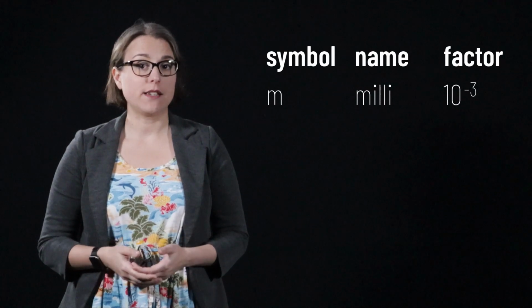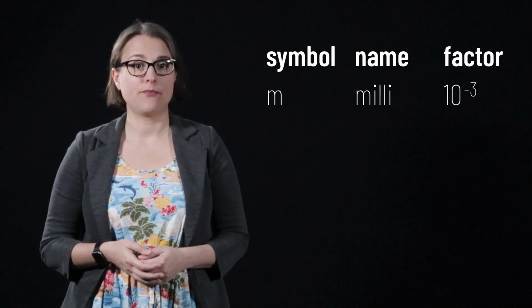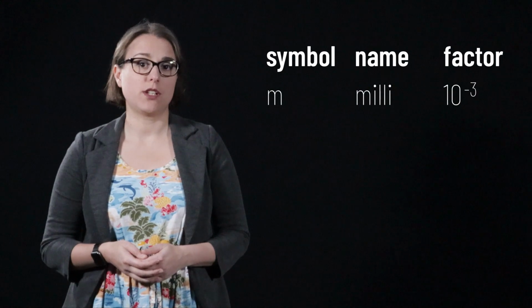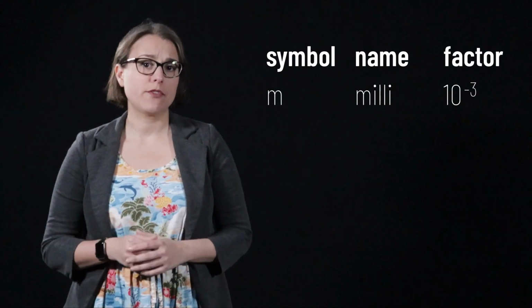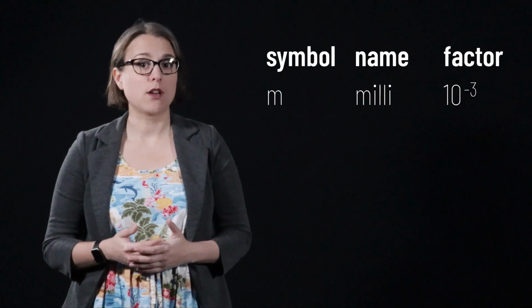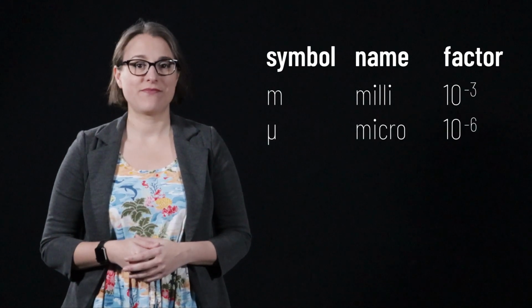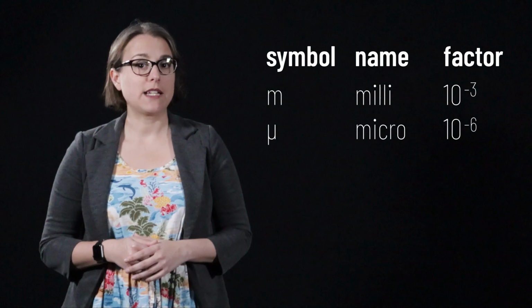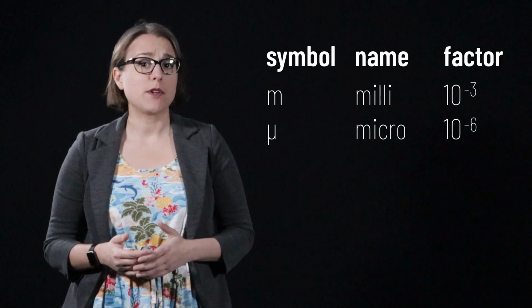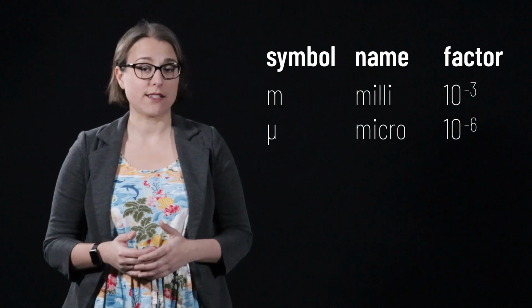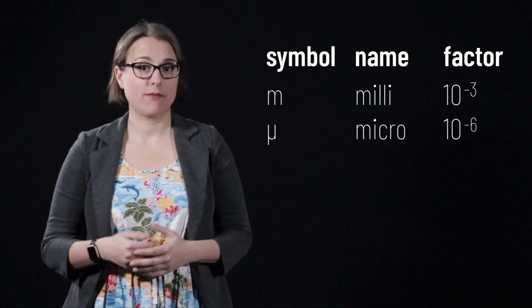The prefix milli, defined by the lowercase letter m, is used to define a multiplication by 10 to the negative 3, 1,000th. You may be familiar with the unit of 1 millimeter, 1,000th of a meter. Next is micro, defined by the lowercase Greek letter mu. Micro indicates that a number is being multiplied by 10 to the negative 6, 1 millionth.